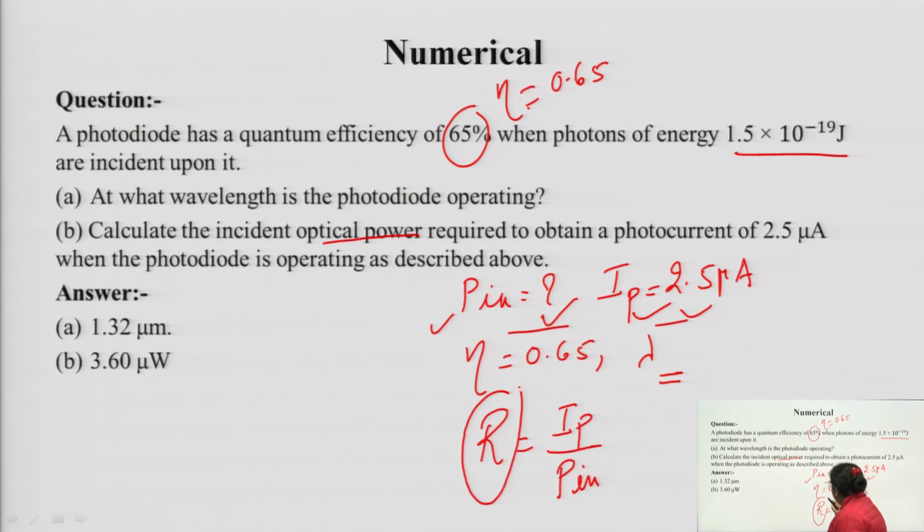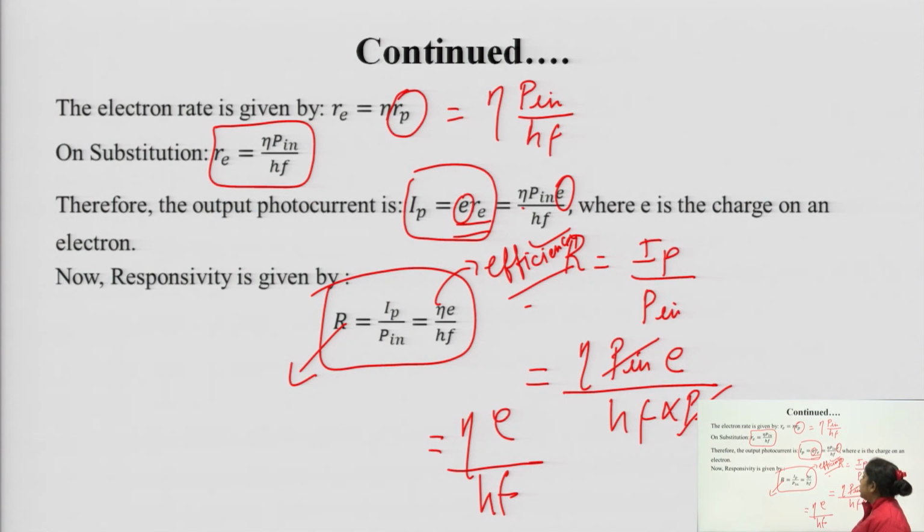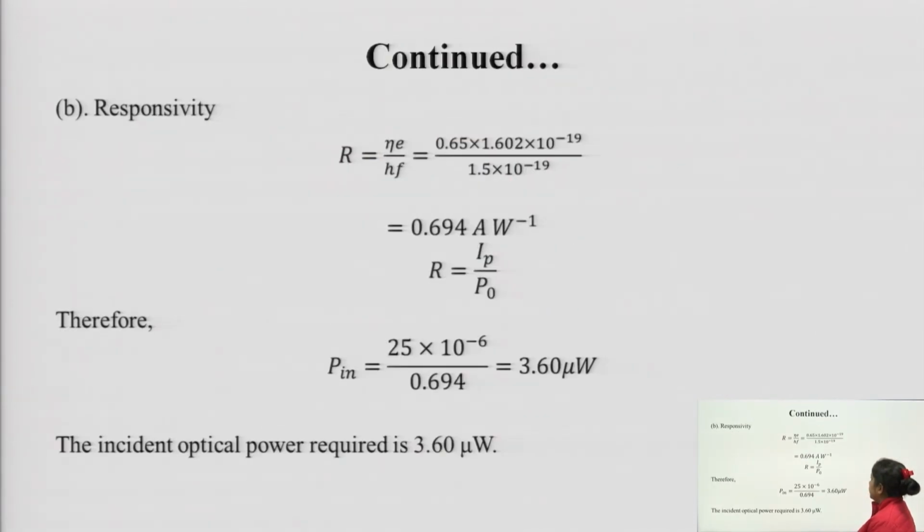But we do not have any value of responsivity, but we have a value of efficiency, and we have already determined the relation between responsivity and efficiency. So we can use that formula here, R equal to efficiency into e divided by hf.